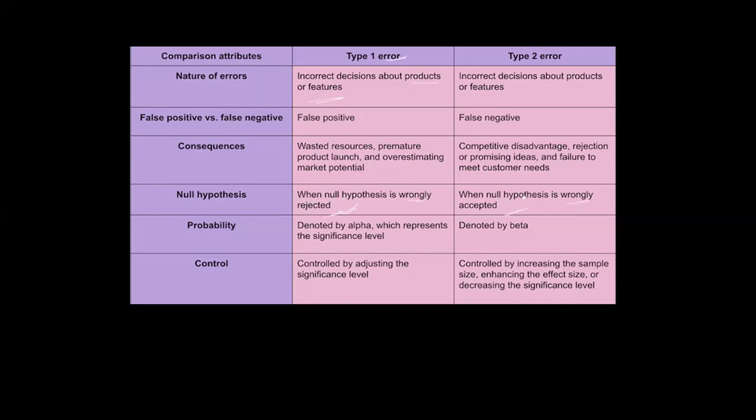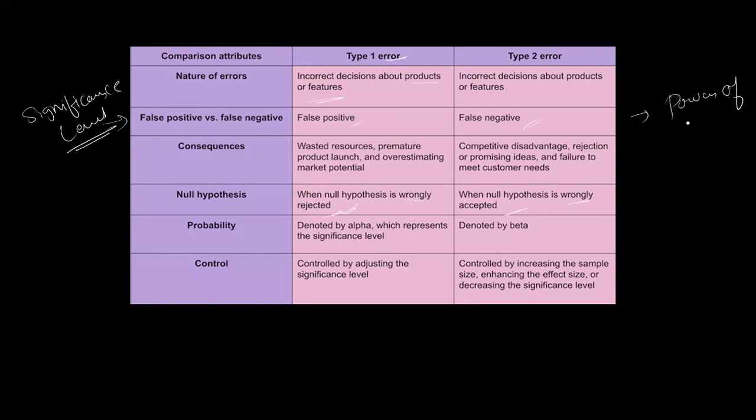Another name: type 1 error is also called a false positive. Keep in mind that type 1 error is a false positive, and type 2 error is a false negative. Another name for type 1 error is the significance level. And type 2 error is the power of test.